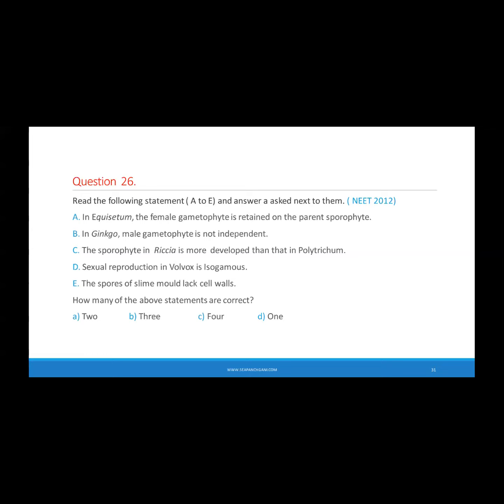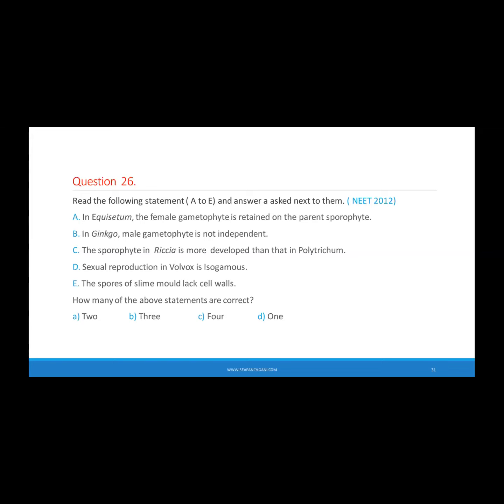Now see two options. Now see, the sporophyte in Riccia is more developed than that of Polytrichum. So Riccia and Polytrichum are included in which group? So see, Riccia and Polytrichum both are bryophytic plants. Riccia is included in the liverworts and Polytrichum is included in the mosses. So which one is more developed, the liverworts or the mosses? Here you got your answer.